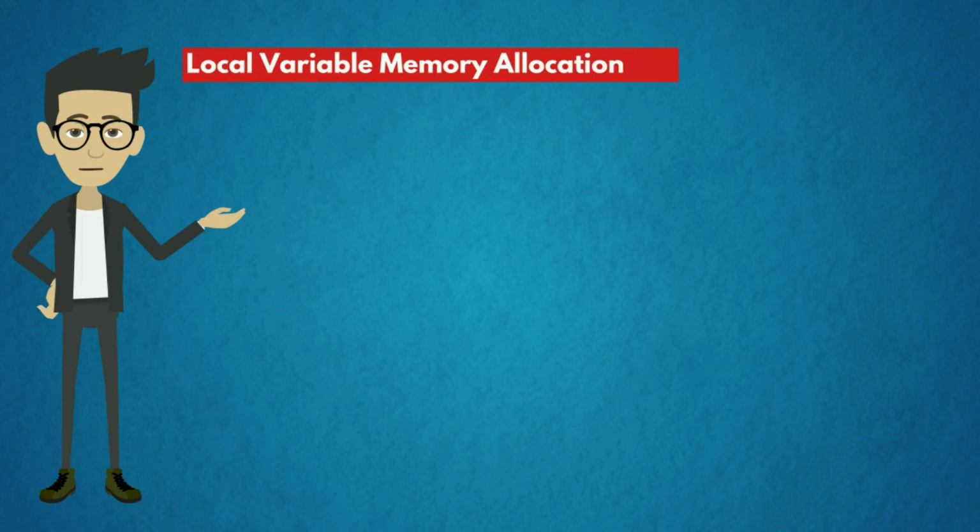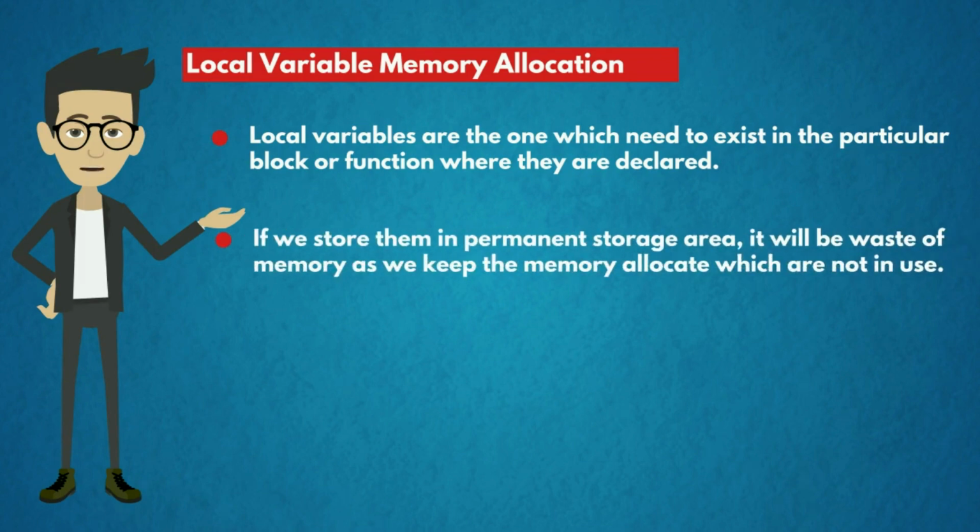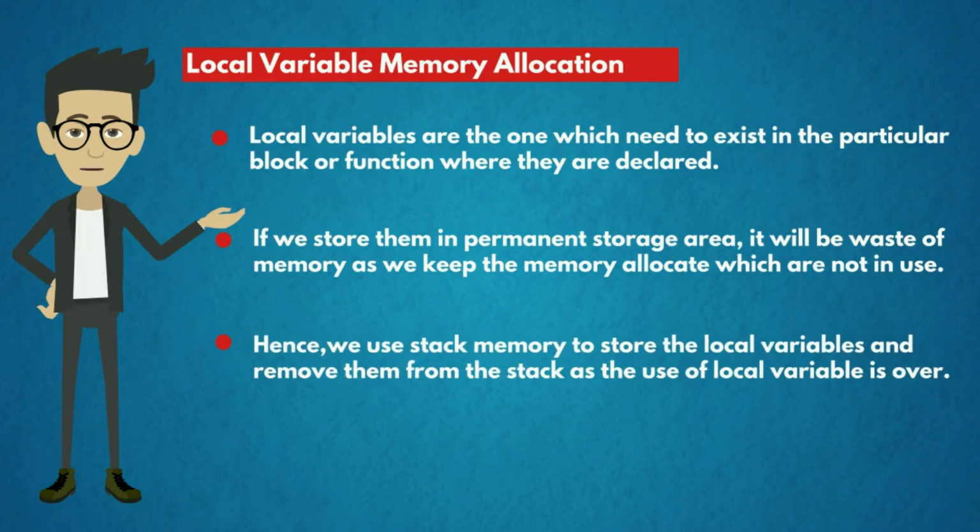Local variable memory allocation. Local variables are the ones which need to exist only in the particular block or function where they are declared. If we store them in the permanent storage area, it will be a waste of memory as we keep the memory allocated which is not in use. Hence, we use stack memory to store the local variables and remove them from the stack as the use of local variables is over.